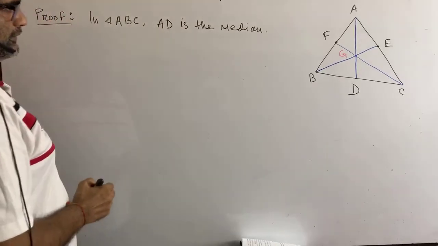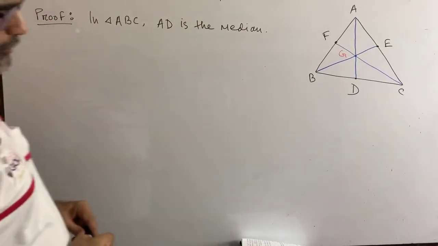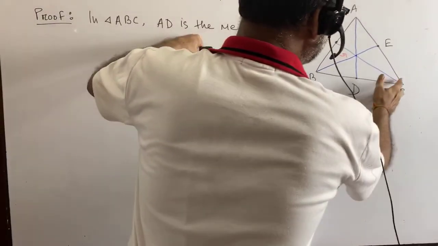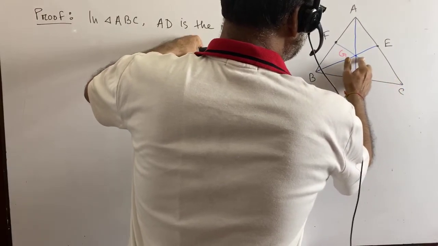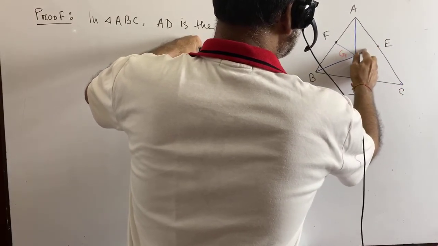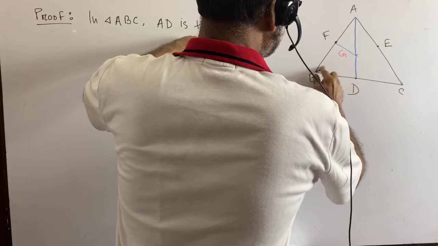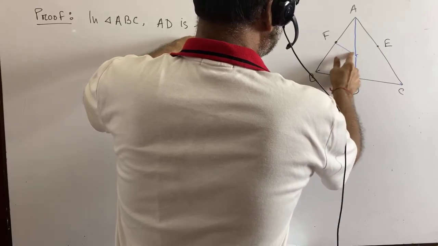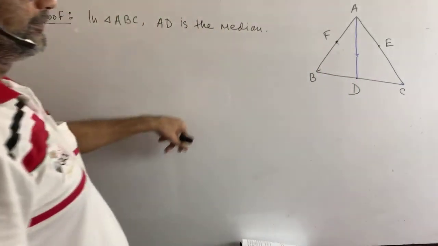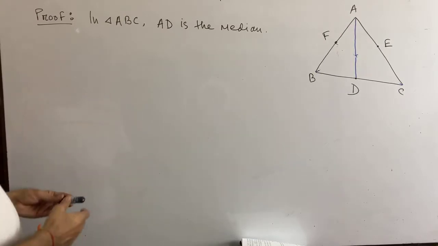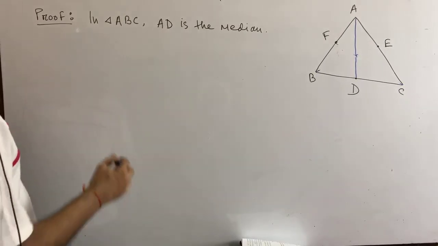Yes, it is. Now for a while you think that it is not given. Just for a while you think it is not given. Then what should we write?